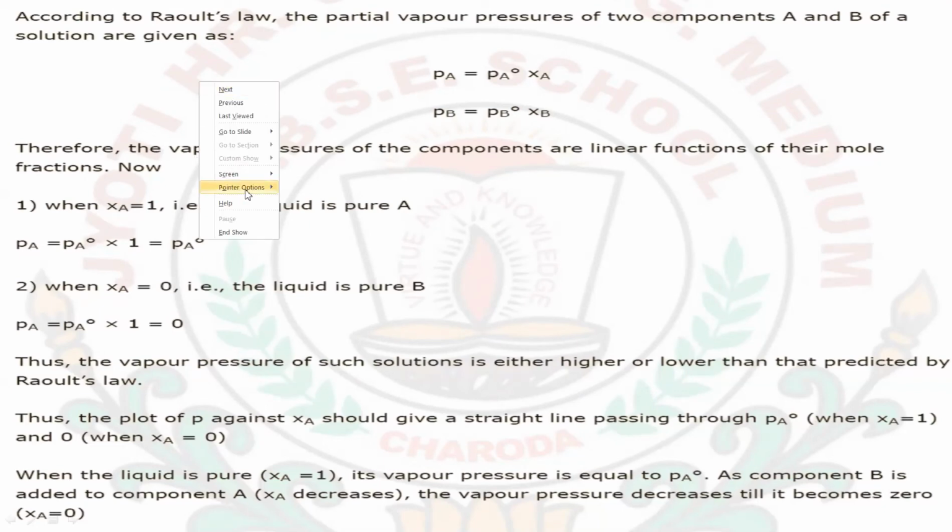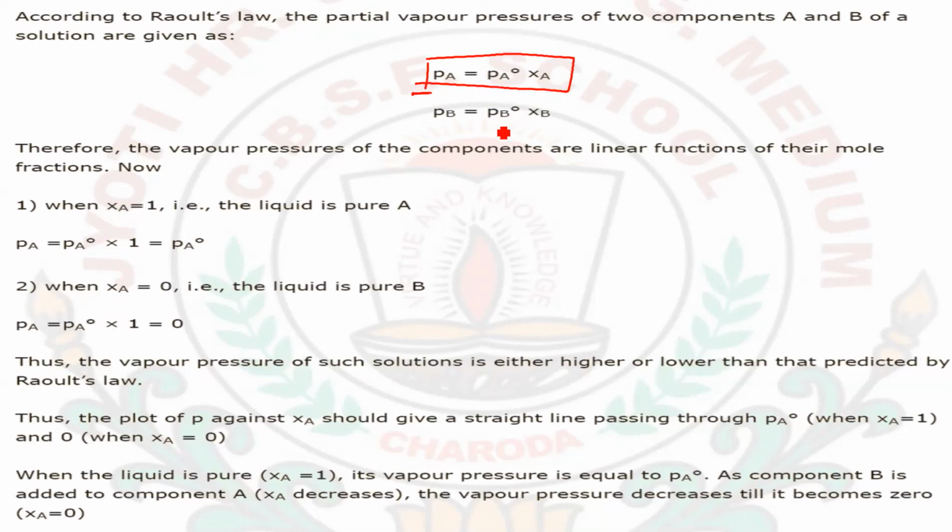According to Raoult's law, the partial vapor pressures of two components A and B of a solution are given as PA = PA° χA and PB = PB° χB. Here the naught sign in PA° shows the partial pressure of pure component A, or in other words, the initial partial pressure.